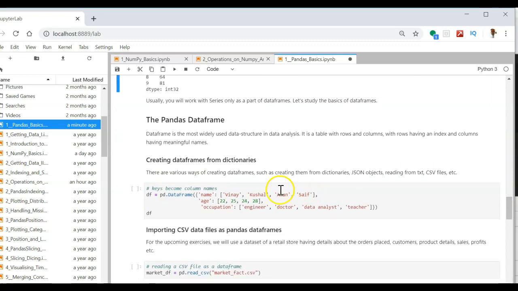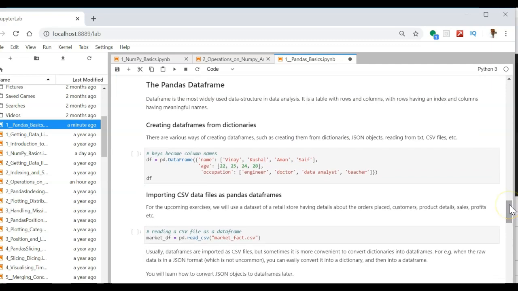Now the Panda data frame. How to create the data frame? Well, more often than not, you won't need to create a data frame yourself. Actually, when you upload a file from outside, or when you access data into the Python console from outside, a data frame is created. Like you will usually be uploading a CSV file or a text file or an Excel file into the system. So when you upload, it will create a data frame. So let us see how the data frame is created first.